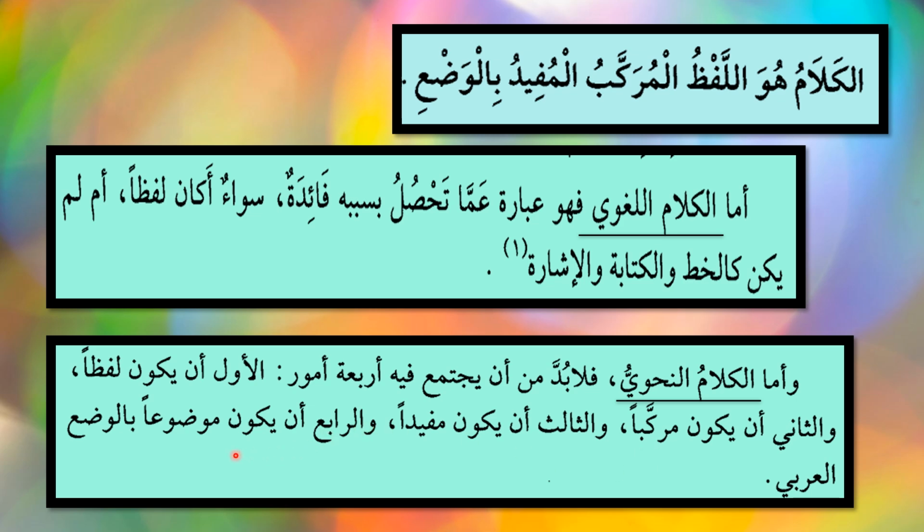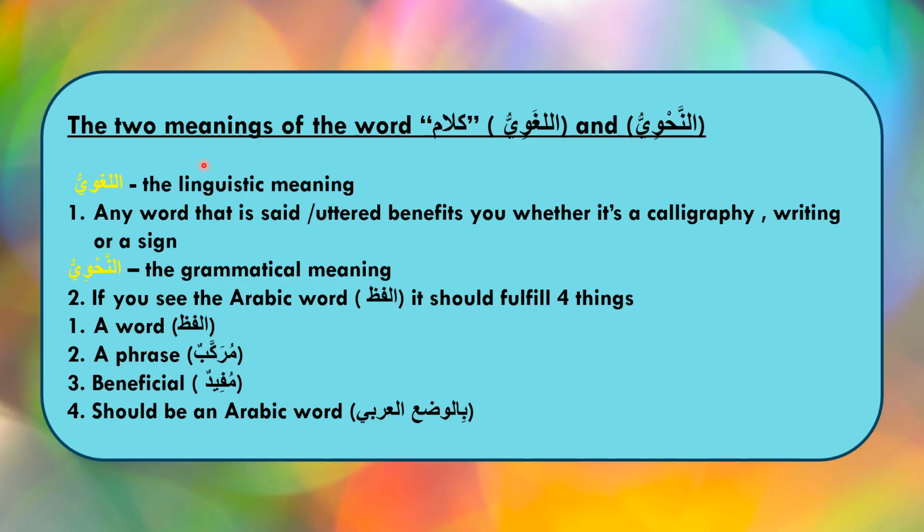Fourth, أن يكون موضوعا بالوضع العربي. As said before, it should be in the Arabic language, none other than the Arabic language. The kalam should hold all the words in it as Arabic words, and anything other than Arabic words is not accepted by the Arabic grammarians. It is just the translation of the previous slide here, the two meanings of the kalam, one linguistic, the other according to the Arabic grammarians.